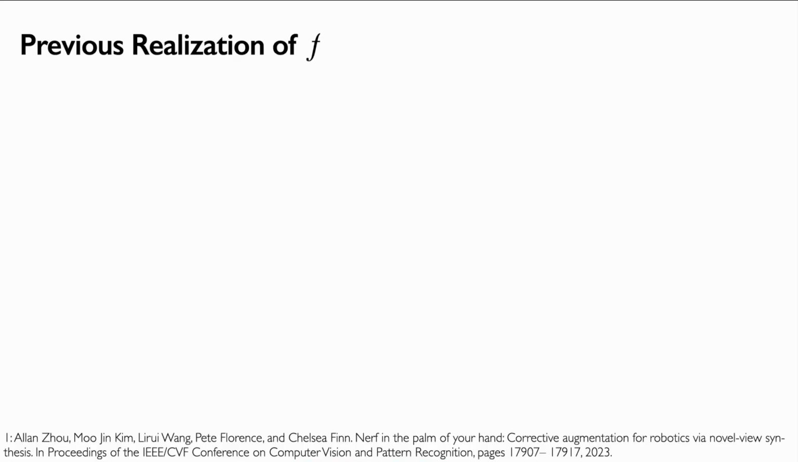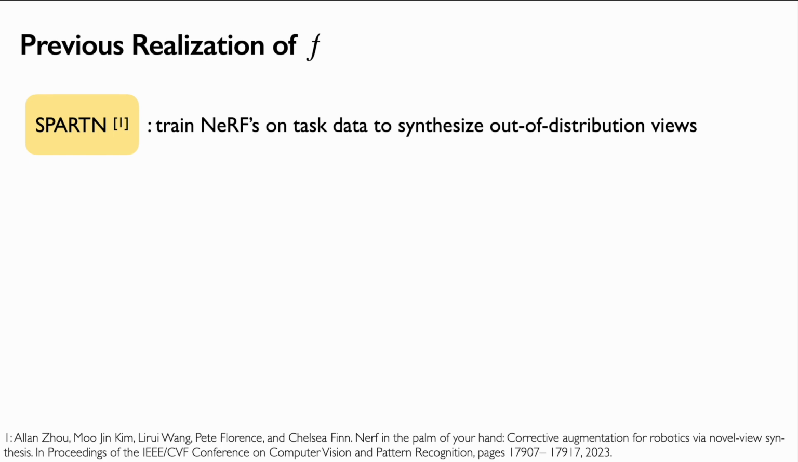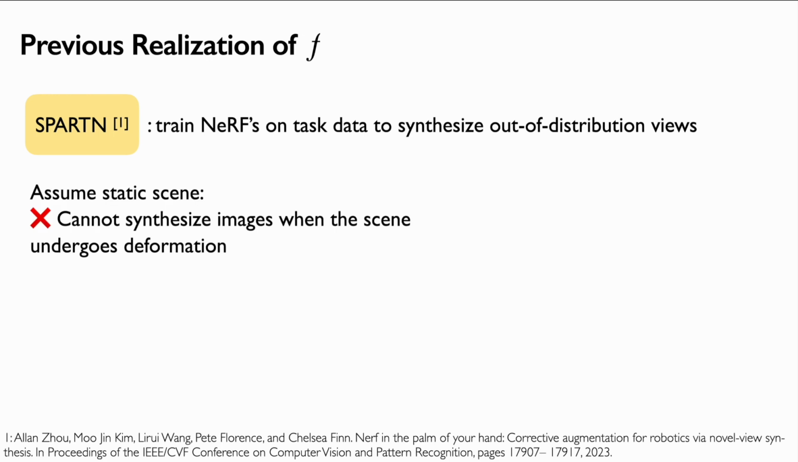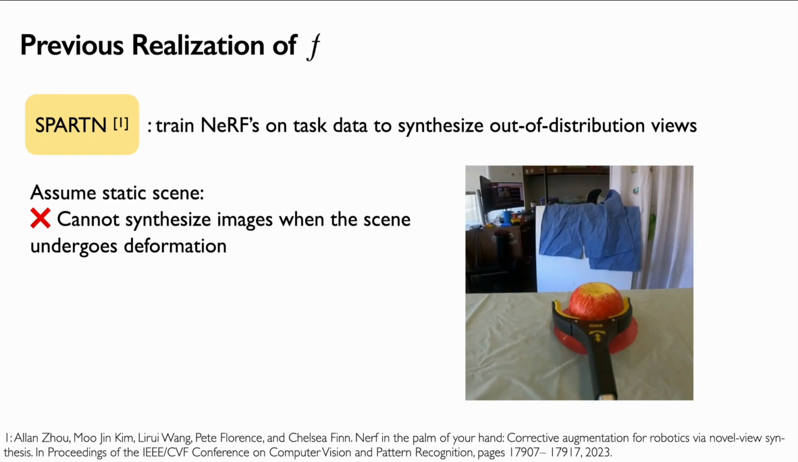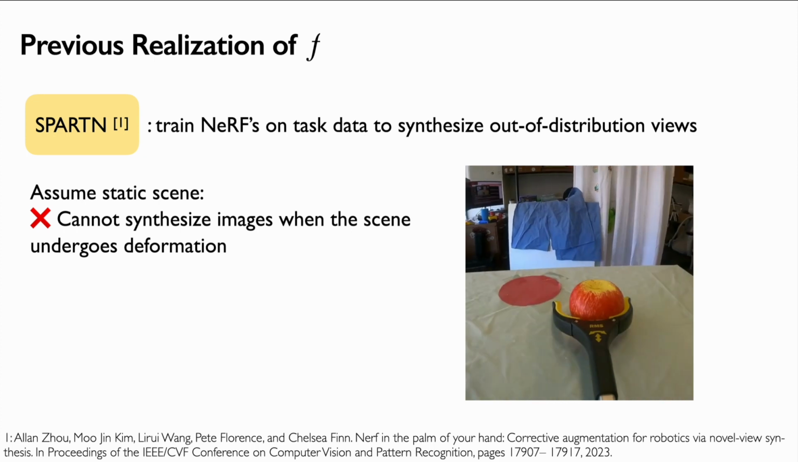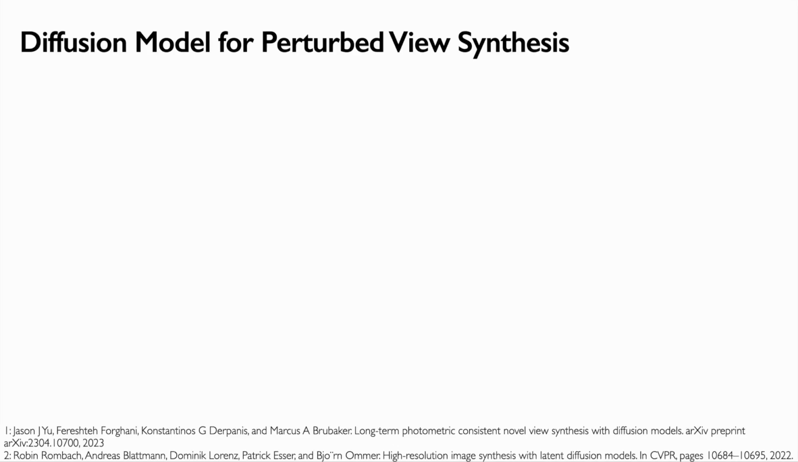Closest to our work, Zhou et al.'s Spartan model trains NeRFs on task data to synthesize out-of-distribution views. However, NeRF assumes a static scene. Thus, it cannot reliably synthesize images when the scene undergoes deformation, for example, when the apple is moved to the target. Therefore, in this paper, f is realized using a conditional diffusion model that is pre-trained on large internet-scale data.